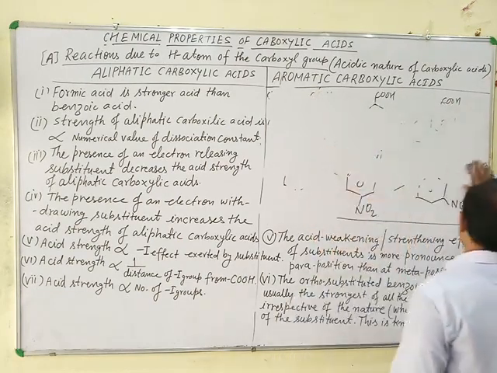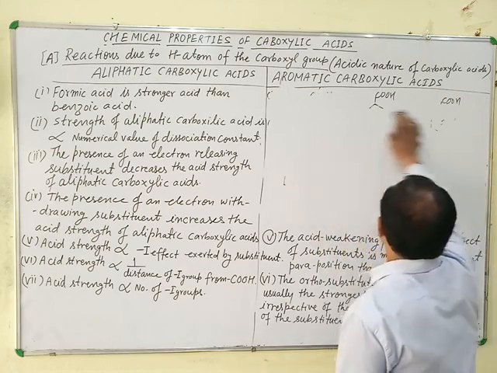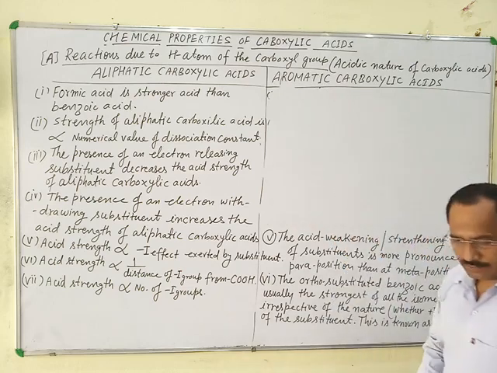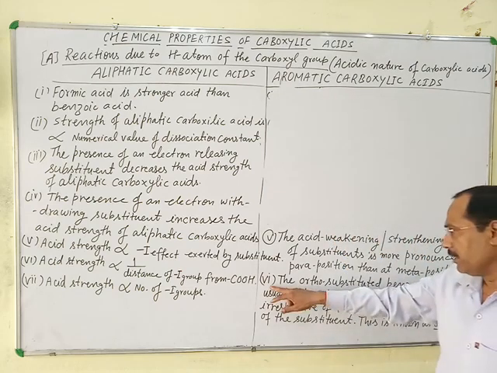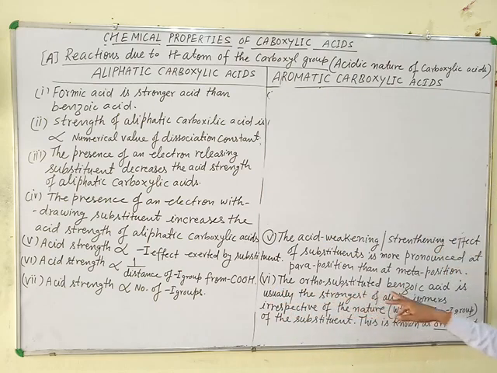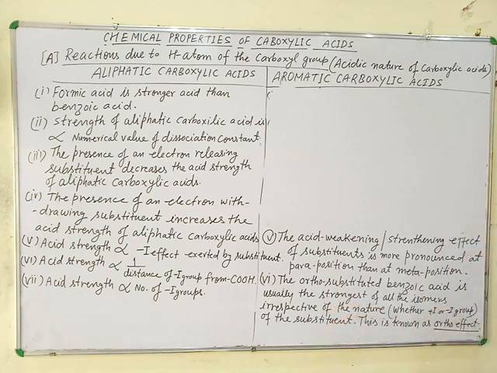The next factor is the relative position of substituents. This point explains that the ortho substituted benzoic acid is usually the strongest of all the isomers.